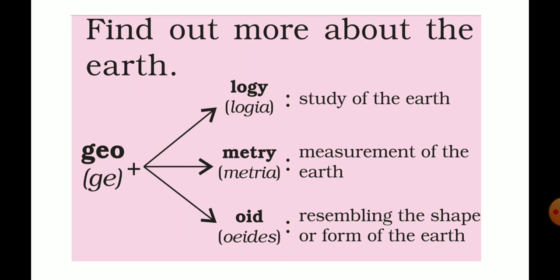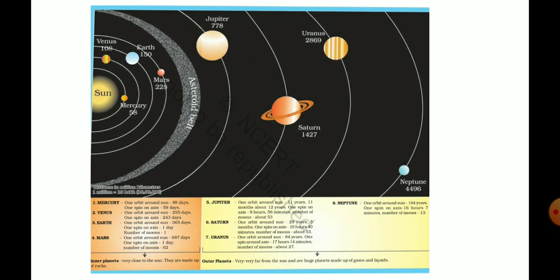Geo means earth, metry means measurement. Geometry means measurement of the earth. Geo means earth, oid means resembling the shape. Okay, so geoid means resembling the shape of earth. That is known as geoid, shape of earth.